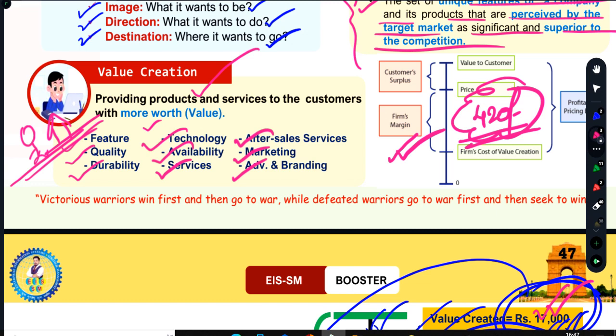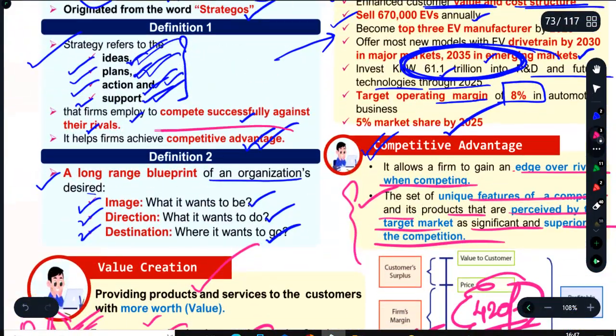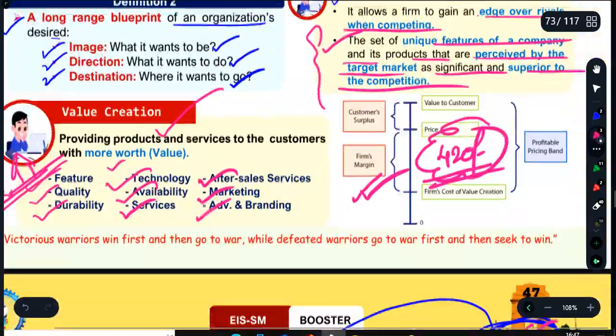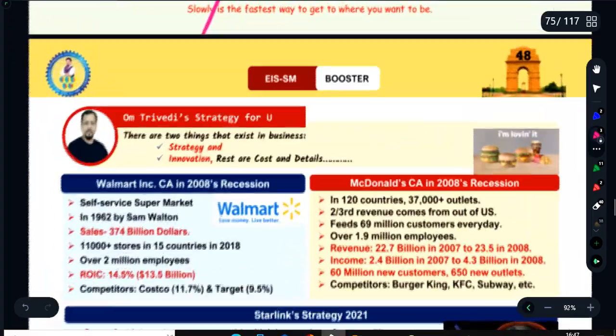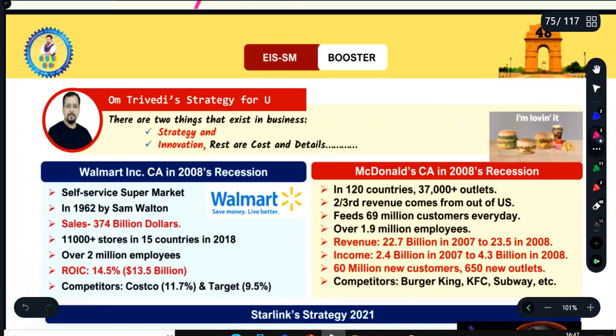So a business or enterprise also creates value for itself, because business runs the business. If they stop getting profit, they will be closed or they will become bankrupt. So this is something we have to understand. This is the concept of value creation and competitive advantage, and this is the core idea behind writing this line. It helps to achieve competitive advantage against their rivals. So I hope you understood. Now you are ready to go forward with more strategic management concepts. Okay.